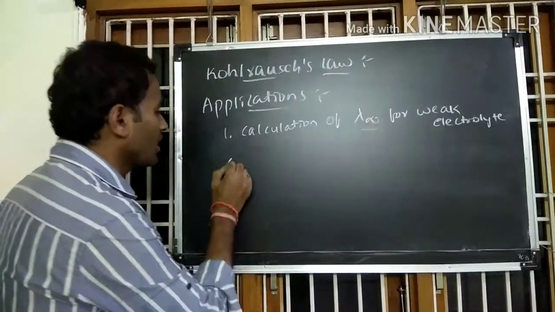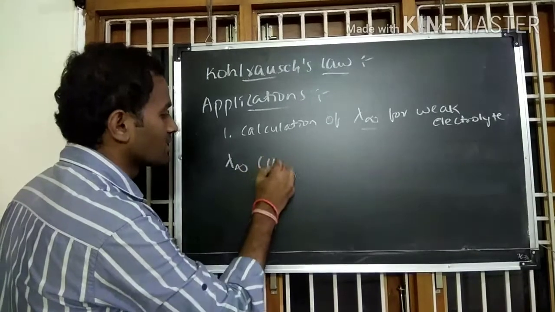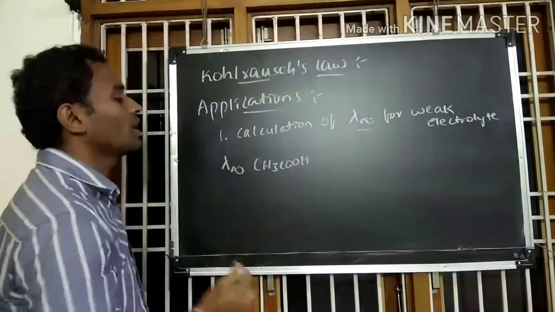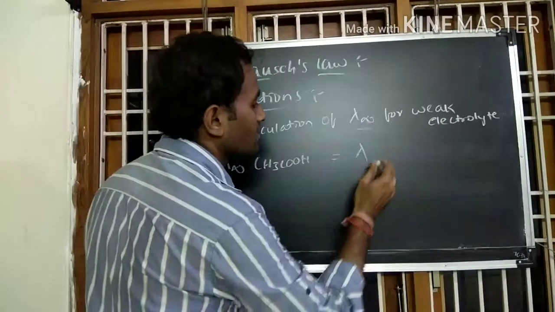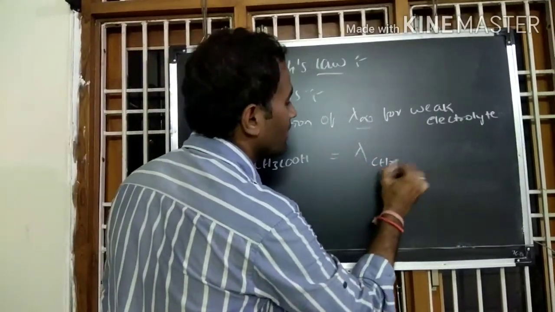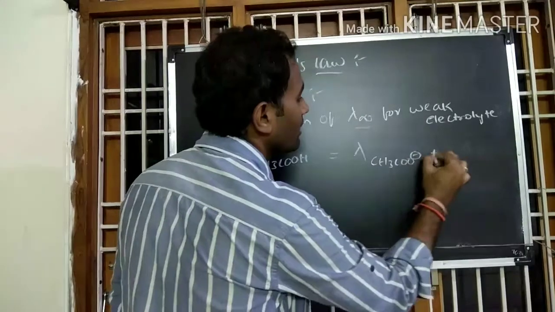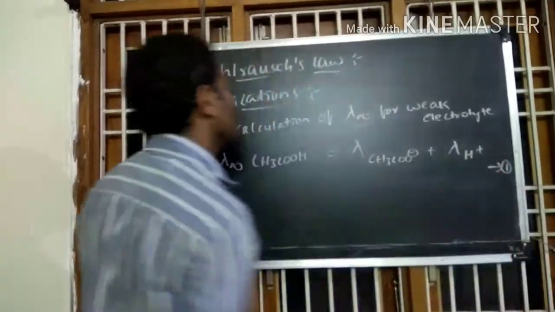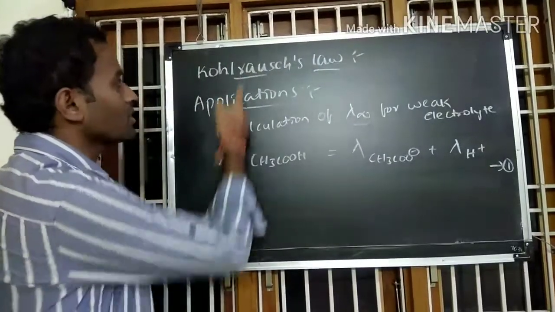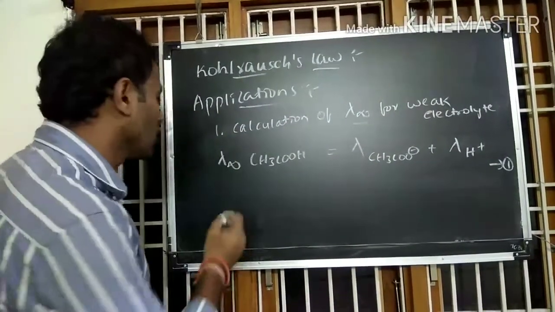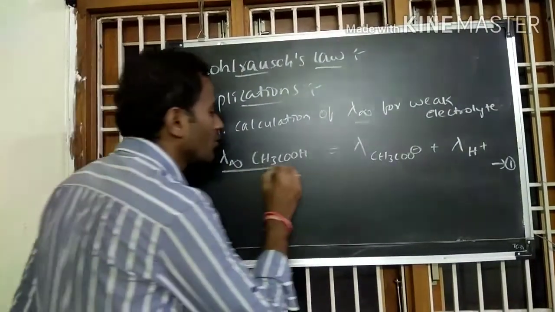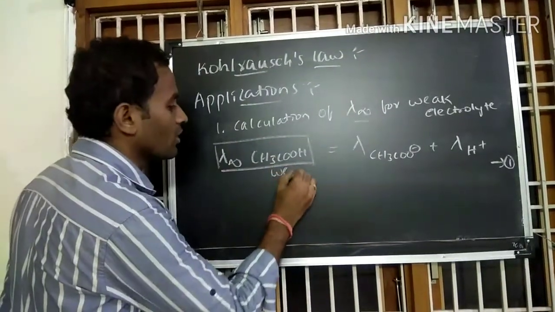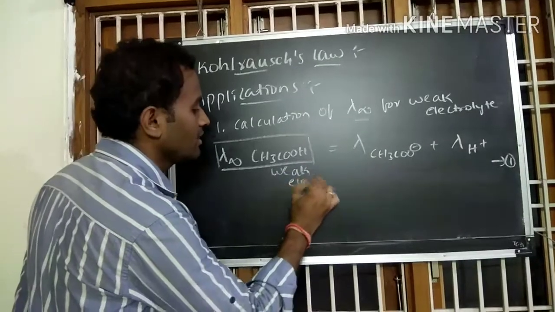So for that, we are taking an example of acetic acid. Here the lambda infinity for acetic acid, according to Kohlrausch's law, can be written as the sum of the equivalent conductance due to the anion plus the equivalent conductance due to the cation. So here this is written based on Kohlrausch's law. Now we are going to find the equivalent conductance of the weak electrolyte, that is acetic acid, using Kohlrausch's